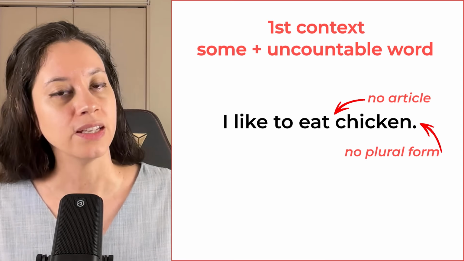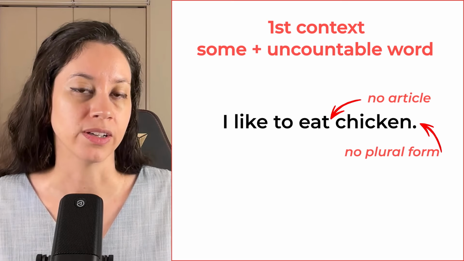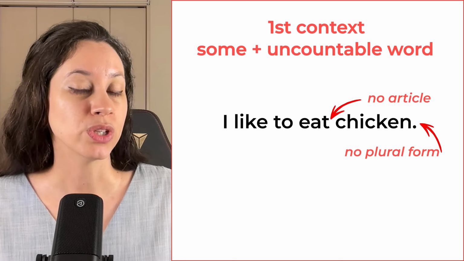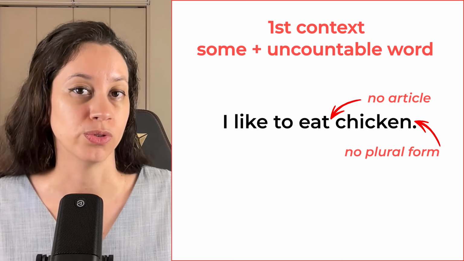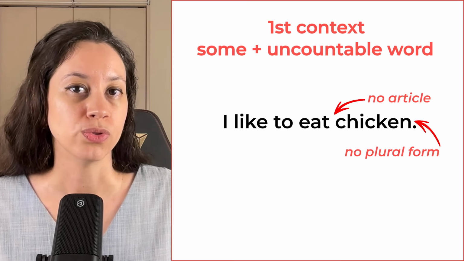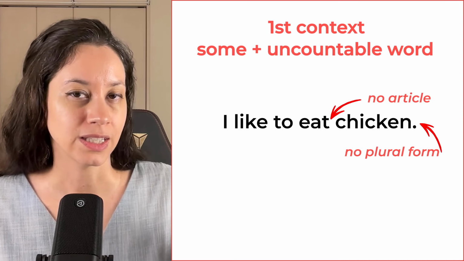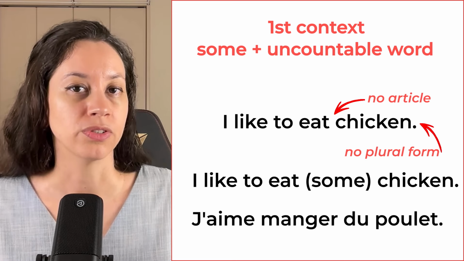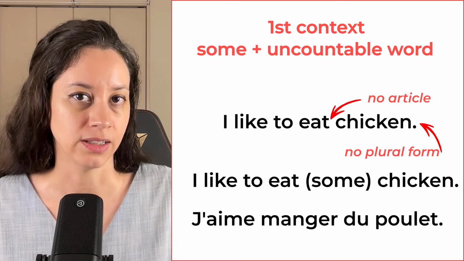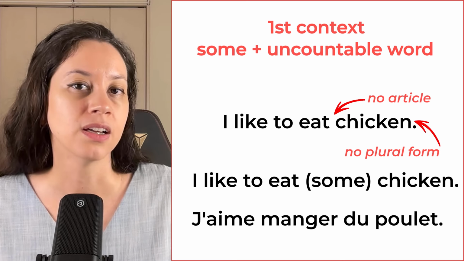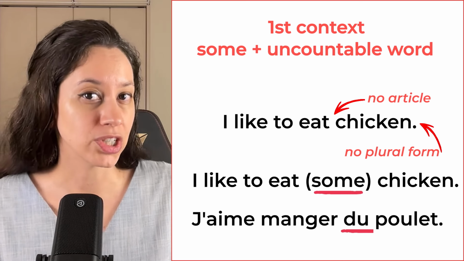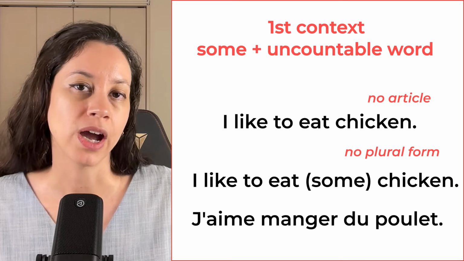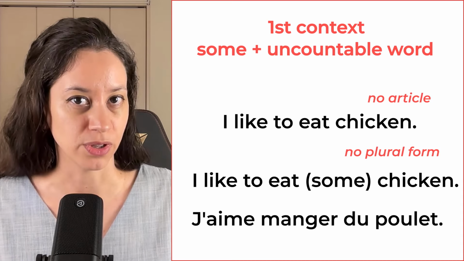So anytime you have this type of word in English with no article and no plural form, that's when we use du, de la, or de l'. Here it could mean some. You don't use any article in English, but you could say, I like to eat some chicken. So whenever you can say some in the sentence, that means you have to use du, de la, or de l'.